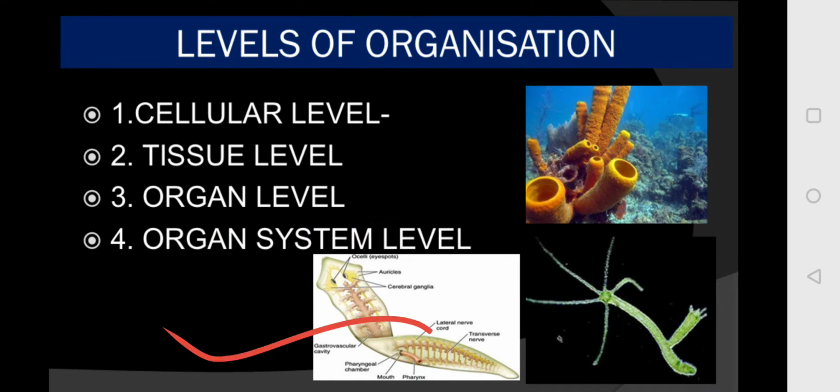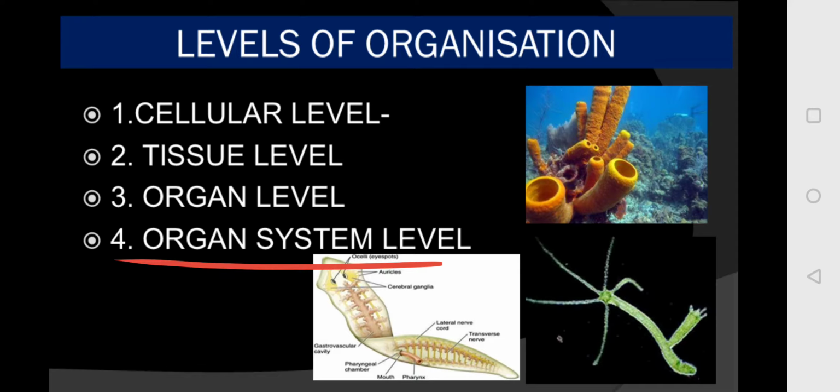Observe this image. In the Platyhelminthes, the flatworms, you will see the organ level of organization. Cells make tissues and tissues make organs. Now different organs combine to make the organ system level. Here different organs combine to make different systems, for example the digestive system.